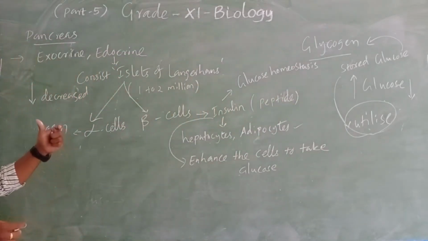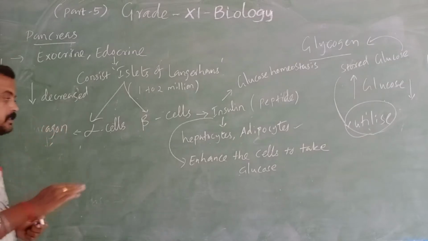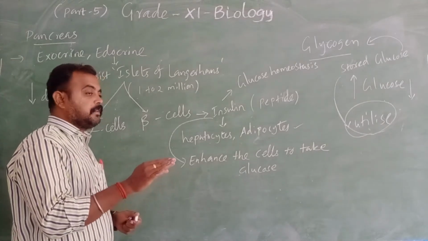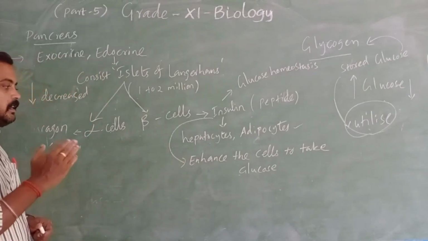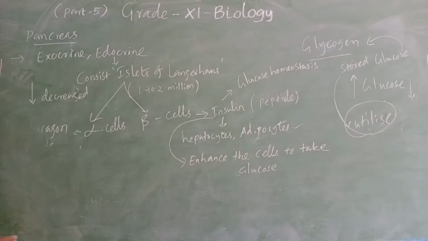So in glucagon, what happened was it reduces the utilization by cells. But here the insulin enhances the cells to take and utilize the glucose. Then only can it utilize more glucose.